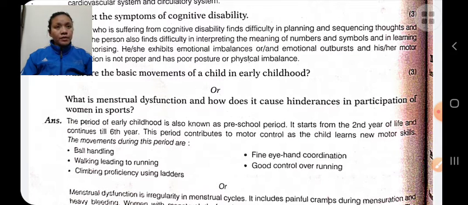Gross motor development means development of the child's big muscles, and fine motor development means development of the child's small muscles. So at this stage, both gross and fine motor development take place. Therefore, the child does activities like running, throwing, jumping, team games, etc.